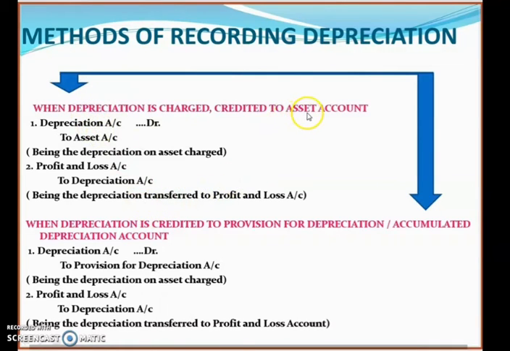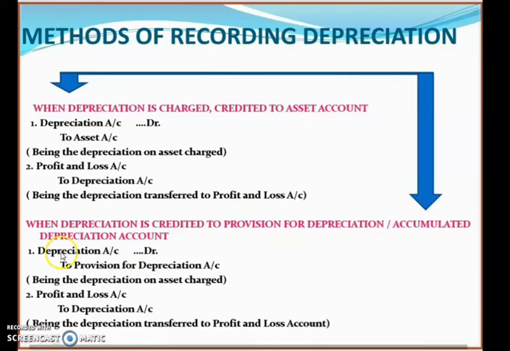Instead of charging the depreciation to the asset account, you can charge depreciation to a separate account which is known as provision for depreciation, also known as accumulated depreciation account. So children, here also you have to pass two journal entries. So these are the two alternatives. You can follow any one method. Which method you follow will depend on the question asked in your exam paper. Either they will ask you to prepare provision for depreciation, or you have to charge it in the asset account.